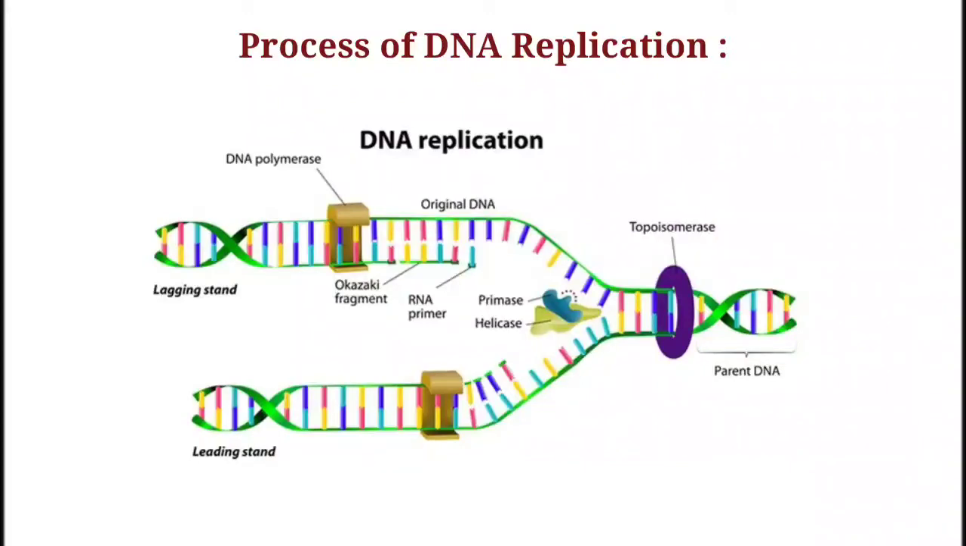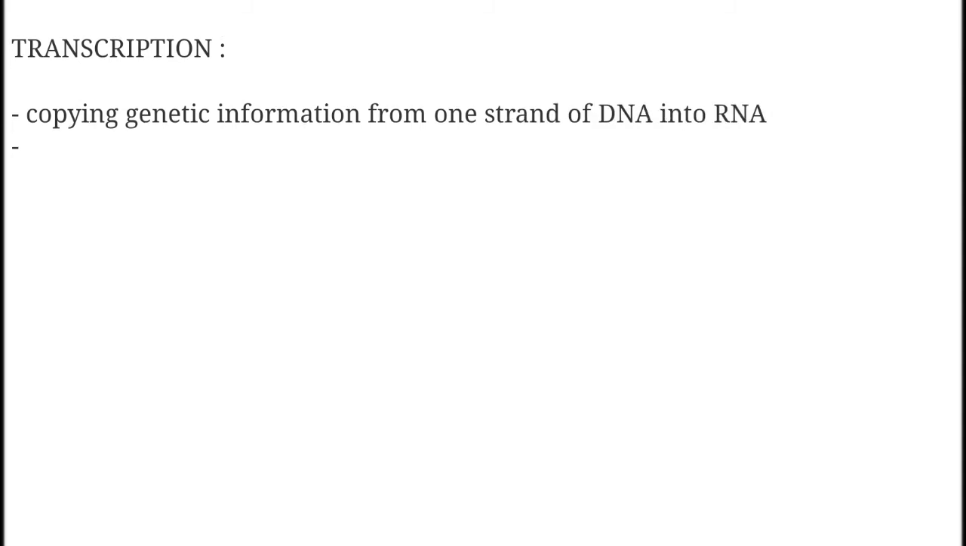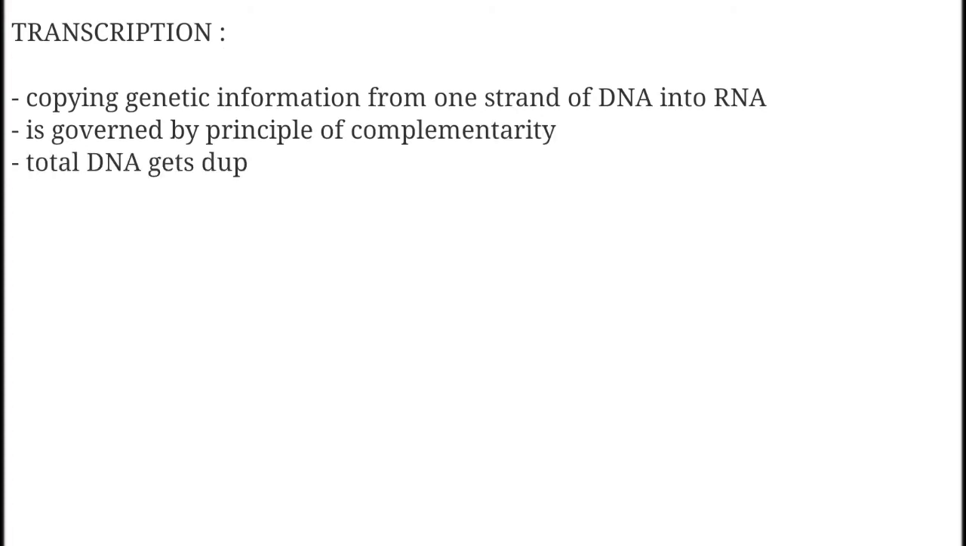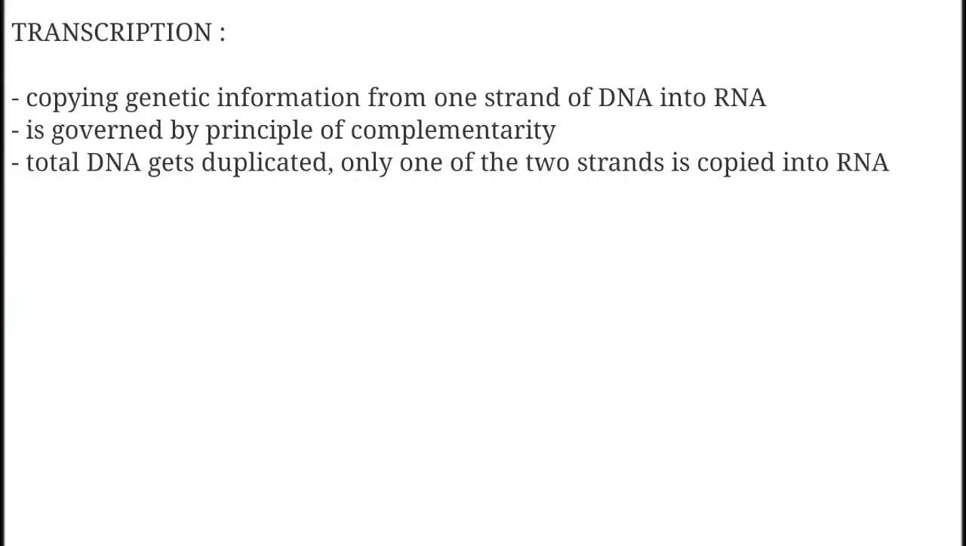Next, we need to learn about transcription. Now, what is transcription? Transcription is a process of copying genetic information from one strand of the DNA into RNA, as we have learned in the central dogma, right? From DNA to RNA. The process of transcription is also governed by the principle of complementarity, except that adenosine now forms a base pair with uracil instead of thymine.